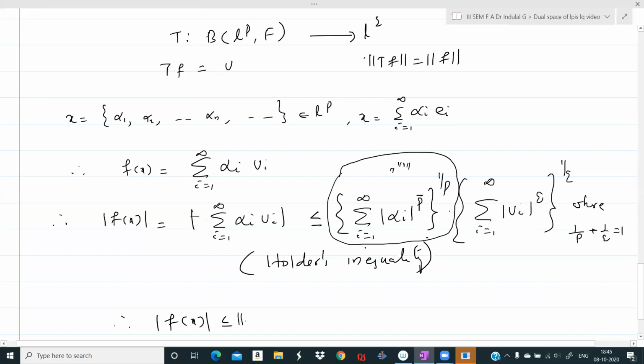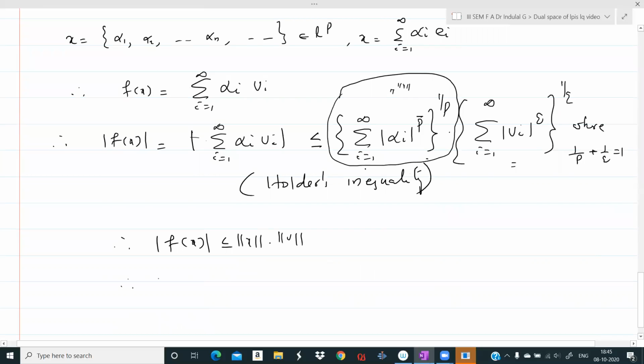So this is less than or equal to norm of x into, and this is norm of v in LQ. Therefore, modulus of f of x by norm of x is less than or equal to norm of v. Then taking supremum over all x not equal to 0, this implies norm of f is less than or equal to norm of v. Call this 4.